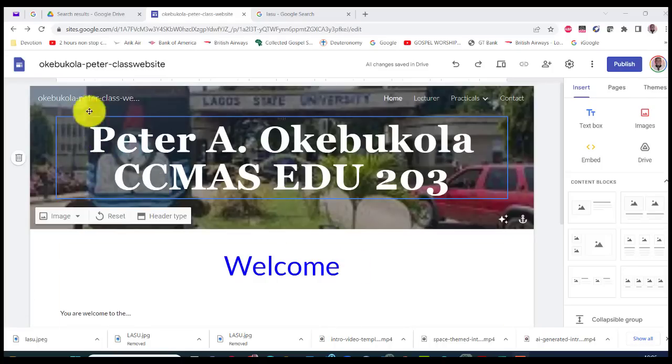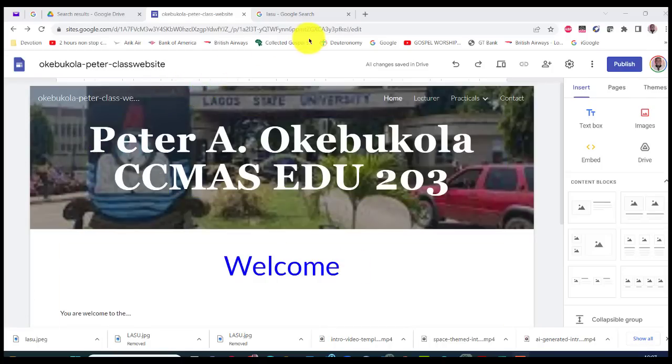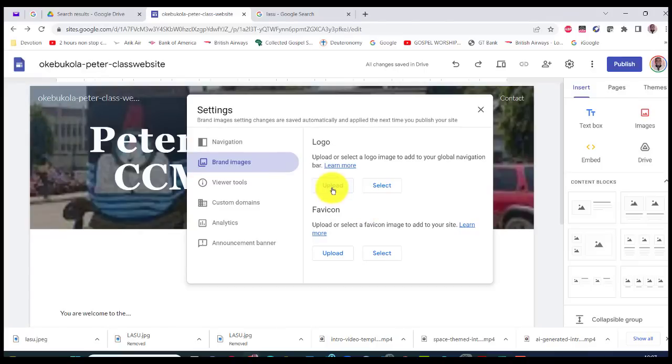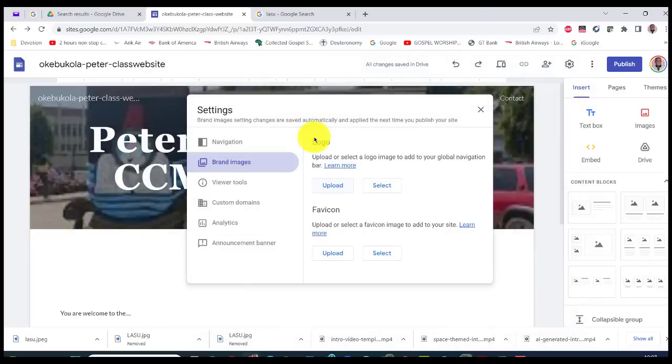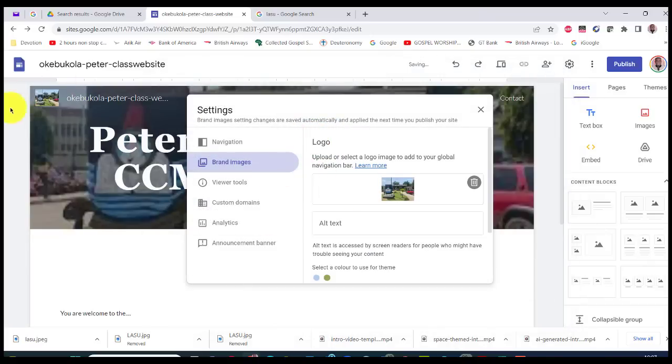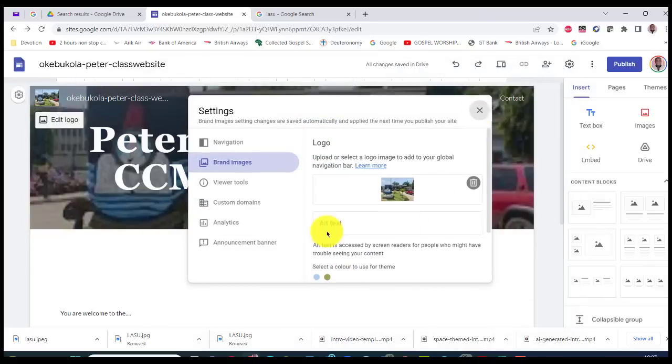One other thing before we publish for everybody to see. Here you can see add logo. You can upload the logo of your university. Let me even upload this logo, this one here, as the logo. That's not the actual logo, but you can see it here. So that's it, it's already there.